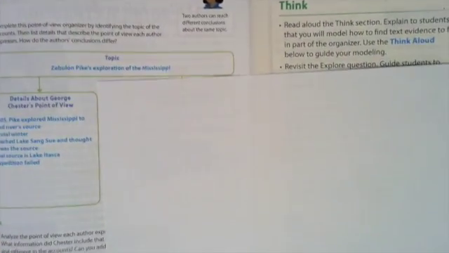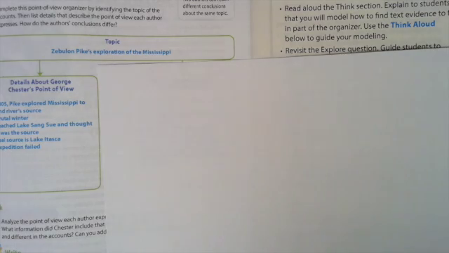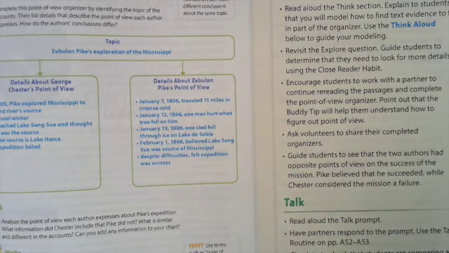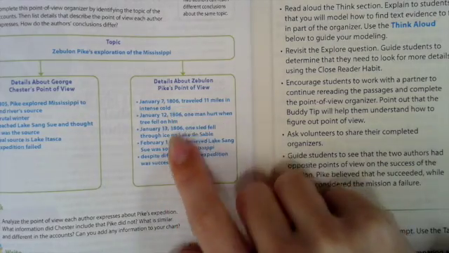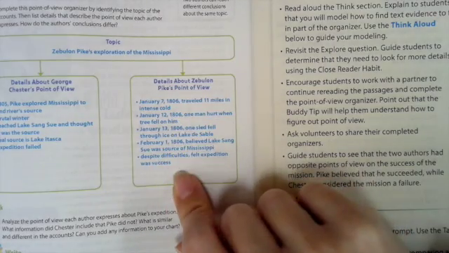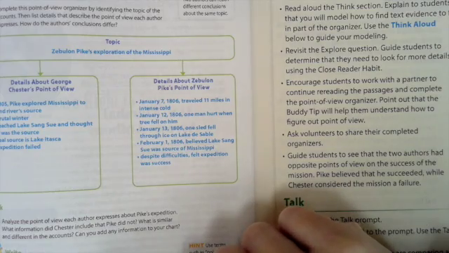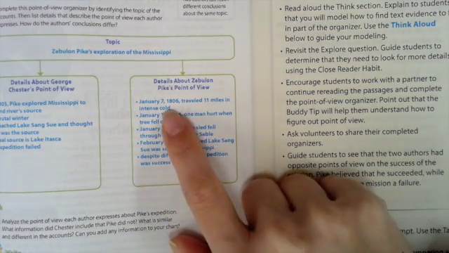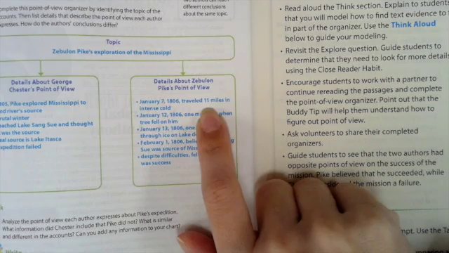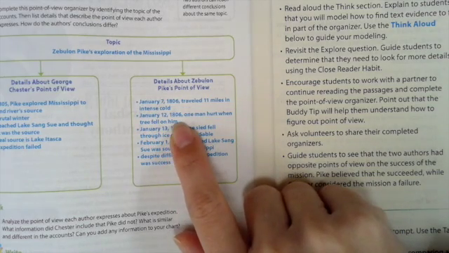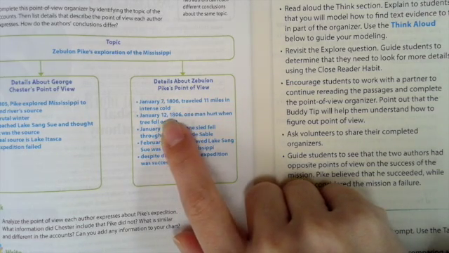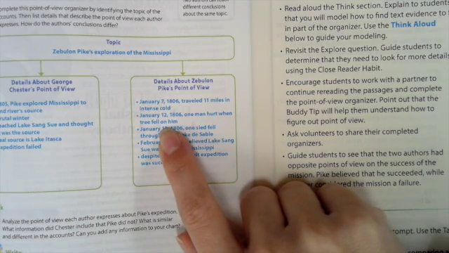Now we're going to look at Zebulon Pike's point of view of his exploration. So it gives dates, which is chronological order. That's one of our text structures we studied before the break. So January 7th, they traveled 11 miles in intense cold. January 12th, a guy got hurt when a tree fell on him.